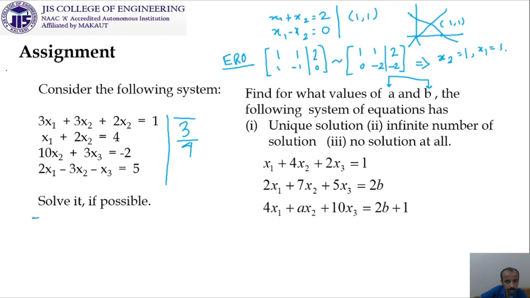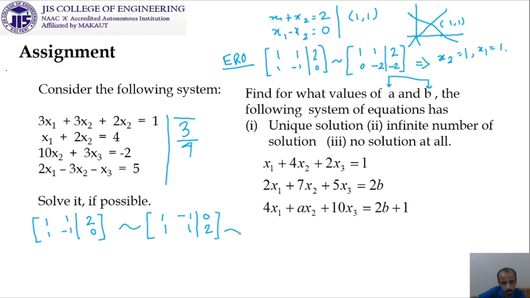How we get this? By elementary row operations. Now take the same system, [1 1; 1 -1] and [2; 0]. If we apply the elementary row operation, that is r1 and r2 swapped, what we get, 1 minus 1, then 0, and 1 1, that is 2.